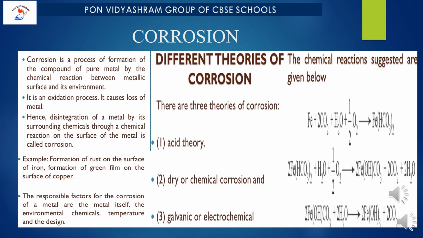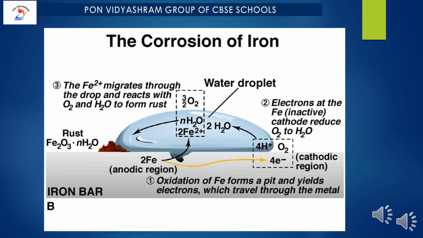Now there are three types of corrosion we are going to talk about: acid theory, the second one is dry or chemical corrosion, and galvanic or electrochemical. Now what reactions can occur here? Let me explain corrosion of iron.